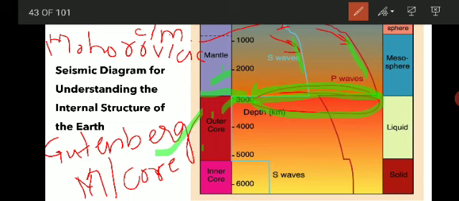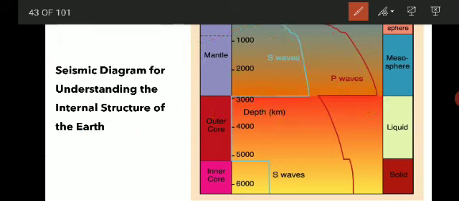Then what happens? The discontinuity occurs at a distance you can see is above 3000, so it is almost 2900 kilometers. At 2900 kilometers there is a change in velocity.